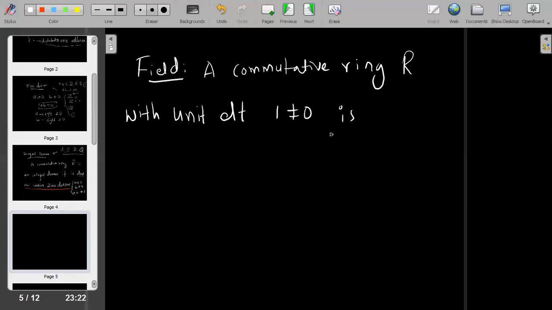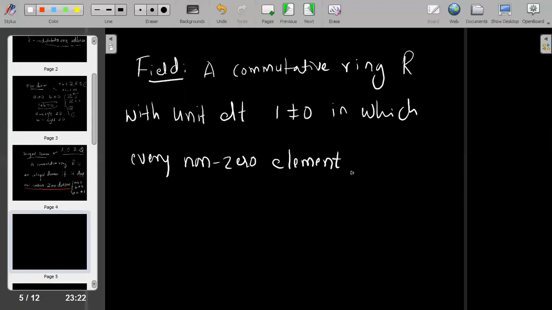A commutative ring R with unit element in which every non-zero element has an inverse. Every non-zero element has an inverse with respect to multiplication.